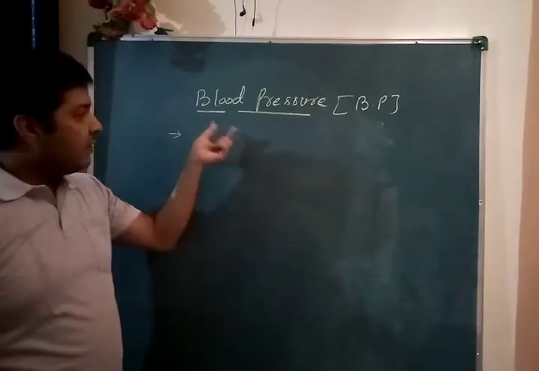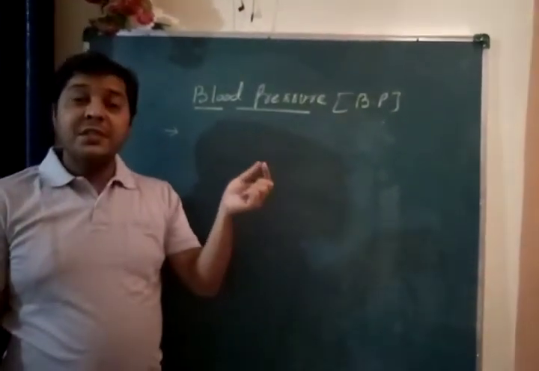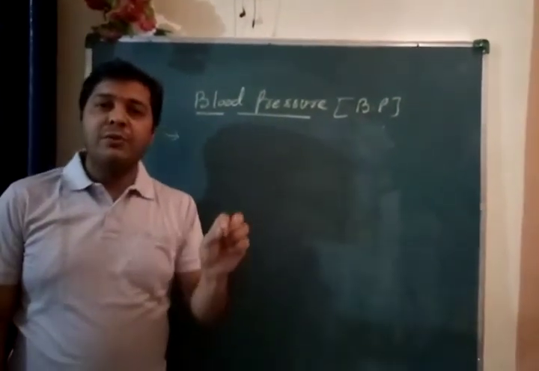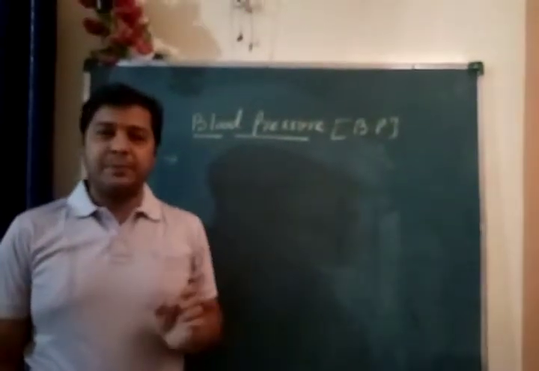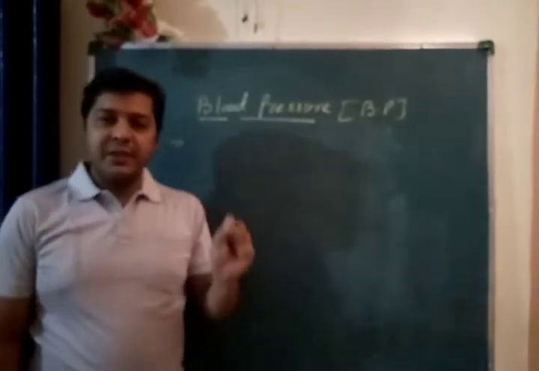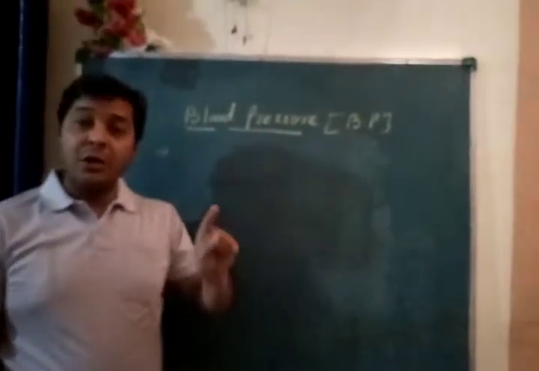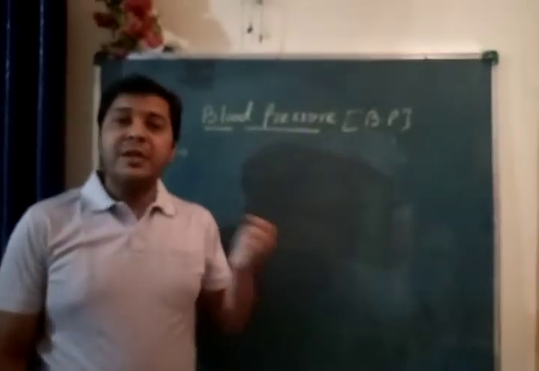So we can define it very simply: the pressure which is exerted by blood on the wall of blood vessels, maybe arteries or veins, is called blood pressure.